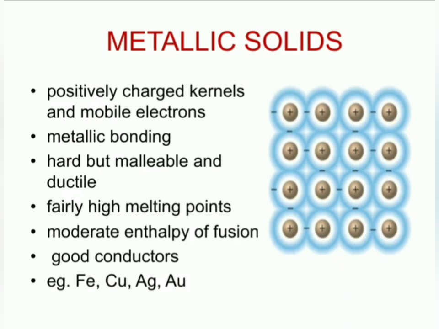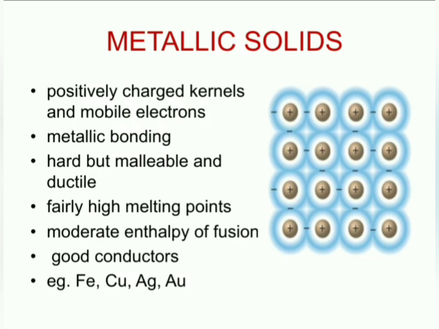Metallic solids. Metallic solids contain metal atoms, but these metal atoms readily lose the electrons in the valence shell. So these valence electrons move freely in the lattice spaces created by the metal atoms. Once metal atoms lose the electrons, they become positive.